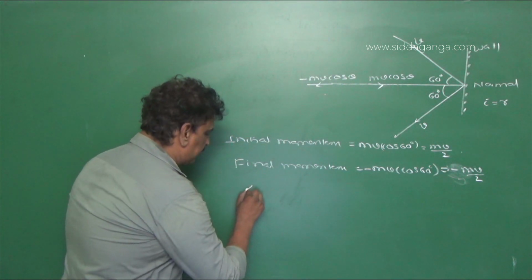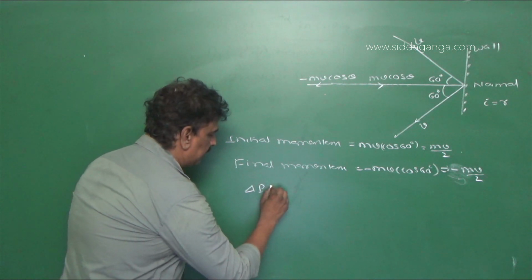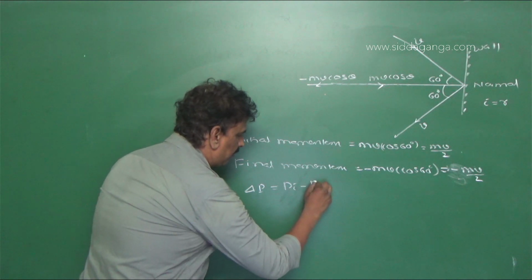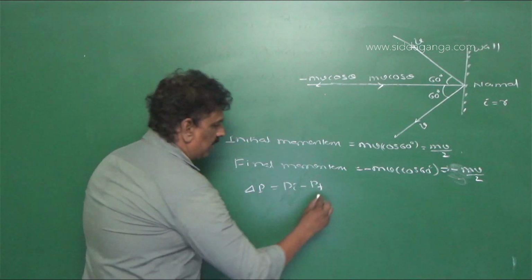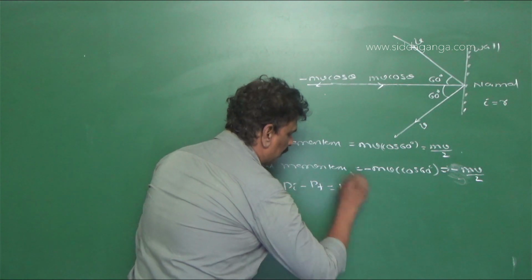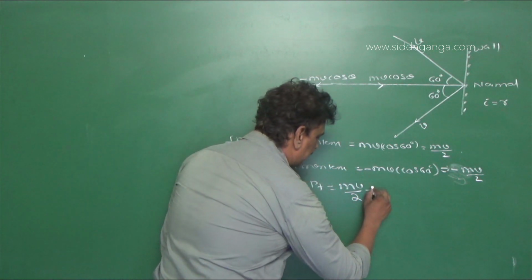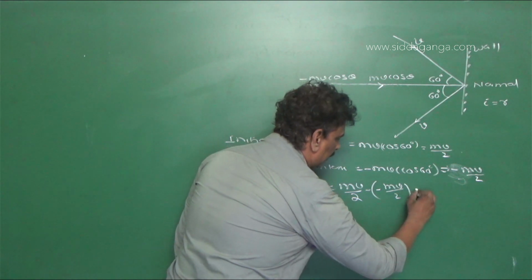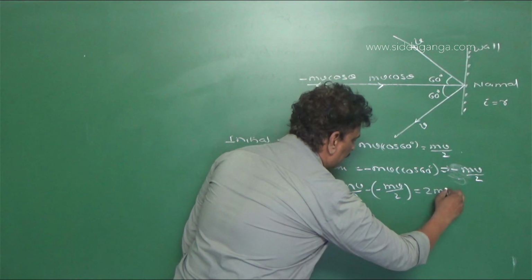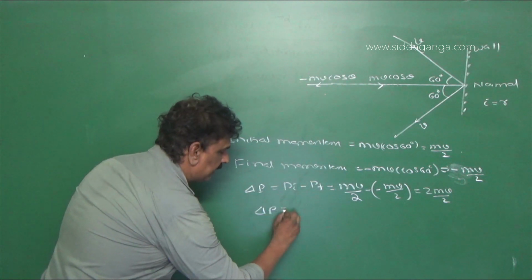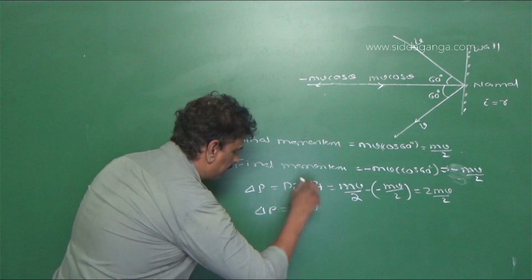Now the change in momentum delta p is equal to initial momentum minus final momentum, that is, mv by 2 minus of minus mv by 2, which is equal to 2 mv by 2, or delta p is equal to mv.